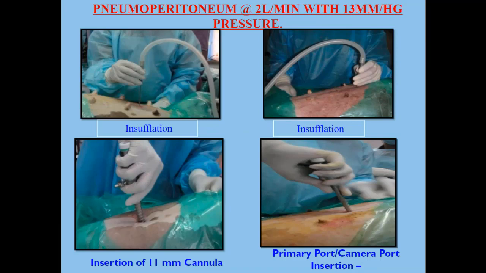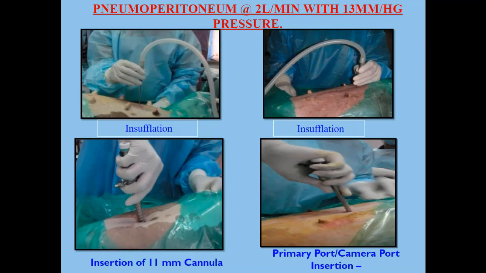The primary port is used for the insertion of the telescope, and that particular port has a valve facility for the maintenance of the pneumoperitoneum. Basically, we use a 10 mm telescope or 5 mm telescope with 0 degree or 30 degree.